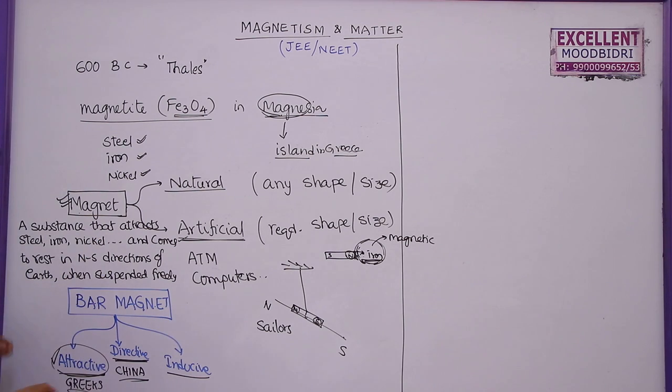And you can include the inducive property also in the definition.